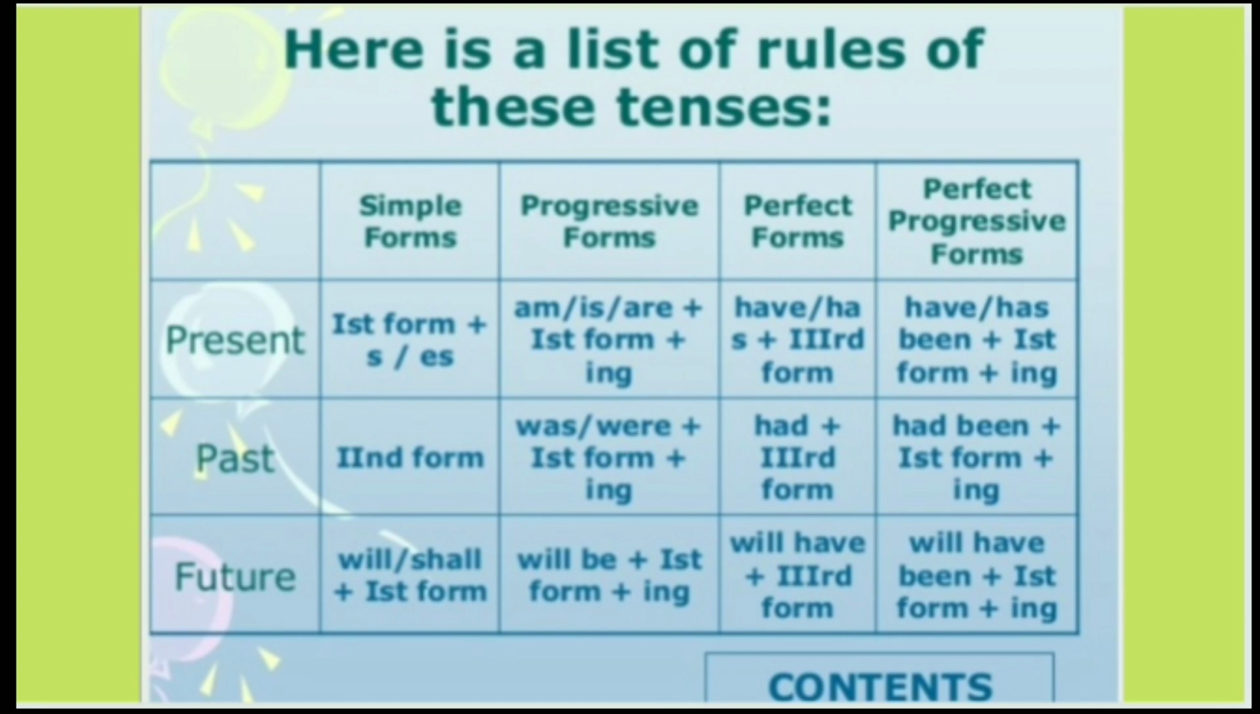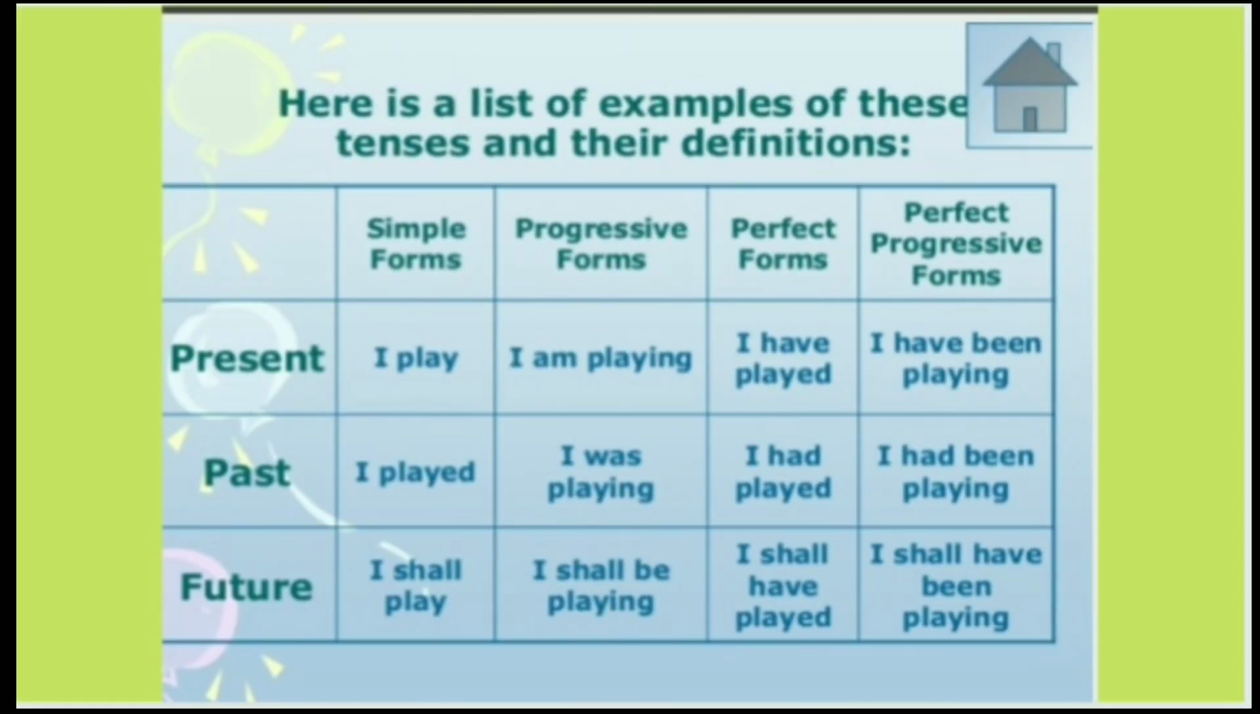Perfect form. Have plus third form of the verb with present tense. Have is converted into had for past tense, and for future we'll change it to will have or shall have with third form of the verb. Always remember, with perfect tense we always use third form of the verb. Look at the examples: I have played, present. I had played, past. I shall have played, future.